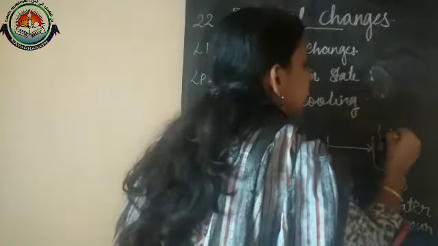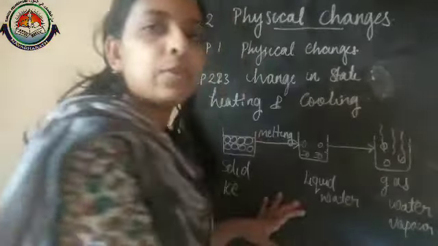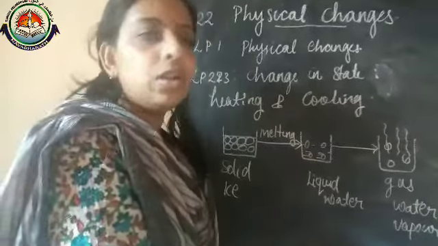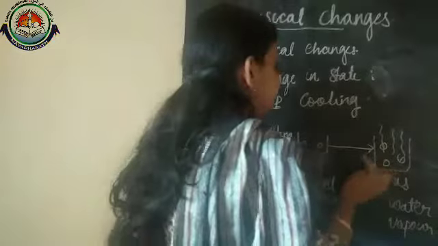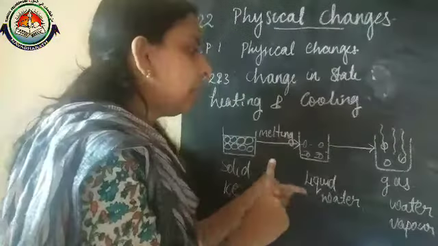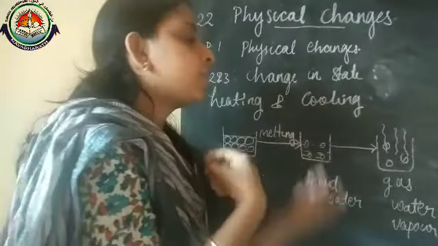It forms steam, water vapor. Water changes to water vapor, or steam is evolved. So that is the change of liquid to gas by absorption of heat.